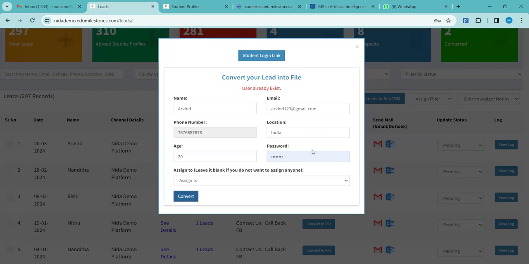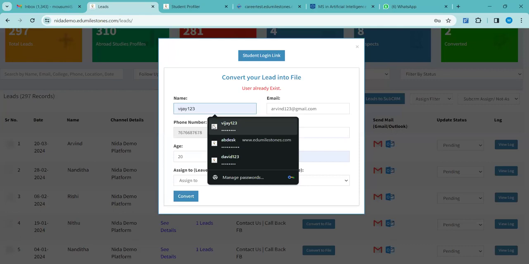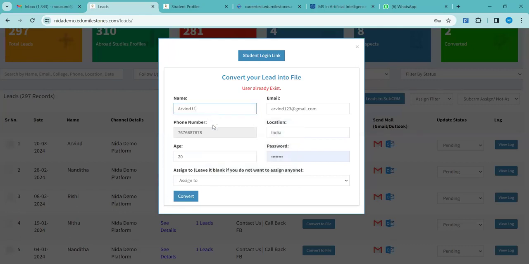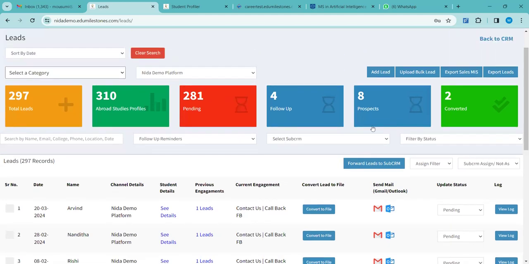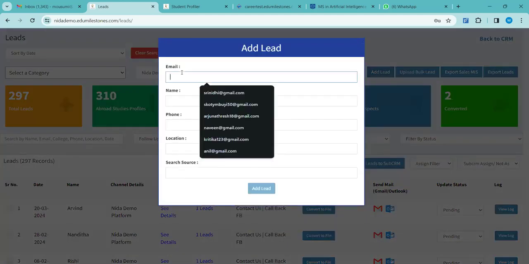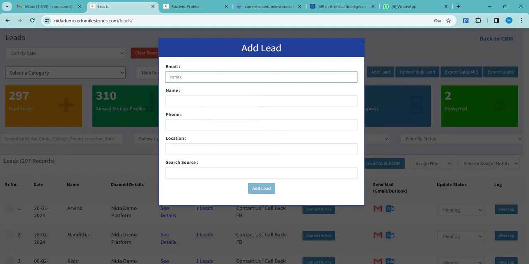Okay, user already exists, it seems. Let me try adding some other lead. Add some other name, Arvind Pandey.